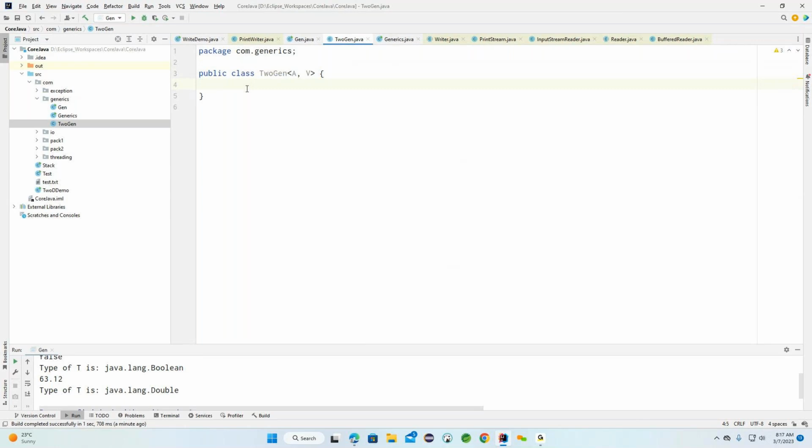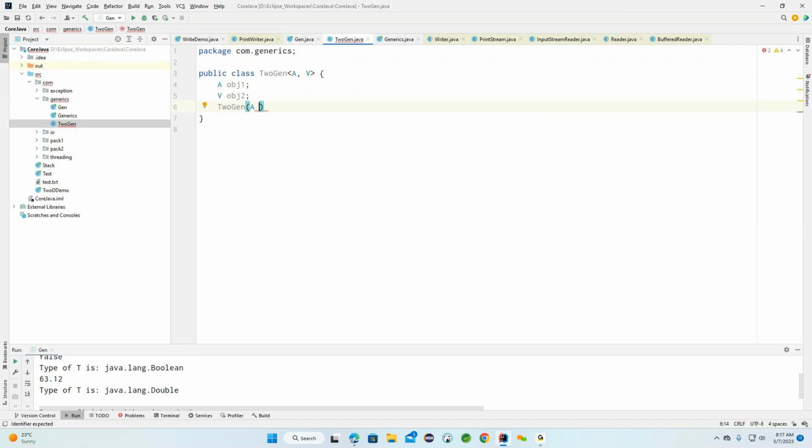Now how is this two-parameter generic type example going to be used? We need to provide object one and object two. Now I'm calling the constructor. The constructor is expecting two parameters, because here we have the two-parameterized generic type example we are discussing. This is the two generics example.